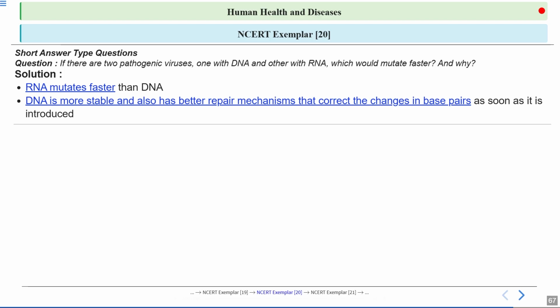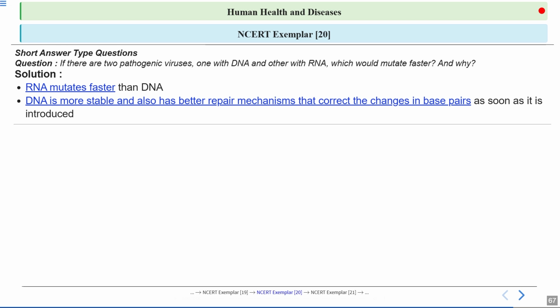So DNA is more stable as compared to RNA. Basically DNA has deoxyribose instead of the ribose sugar. So it lacks a 2' OH. That's why DNA is more stable. Okay.